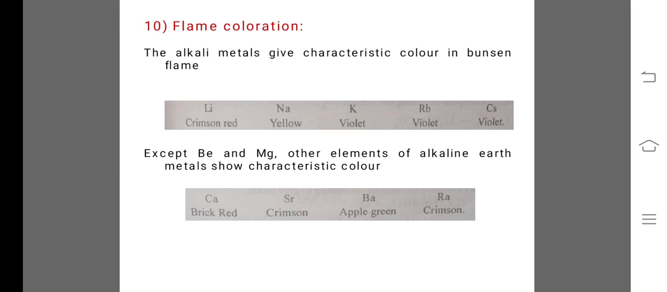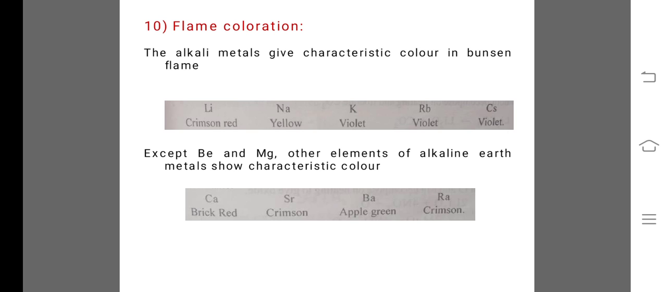The next property, that is the flame coloration. The alkali metals give characteristic color in a Bunsen flame. They give different colors when they burn. Lithium gives crimson red, sodium yellow, potassium violet, rubidium violet, and cesium violet.